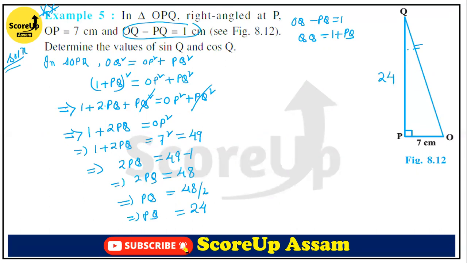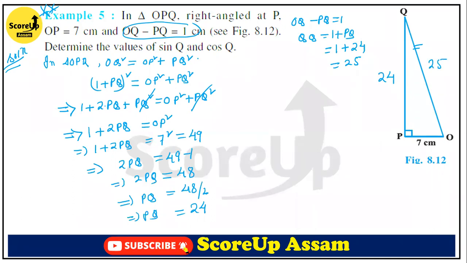Now what will be the value of OQ? We can find it from here, right? OQ is equal to 1 plus the value of PQ, 24, that means 25. The value of this is 25.